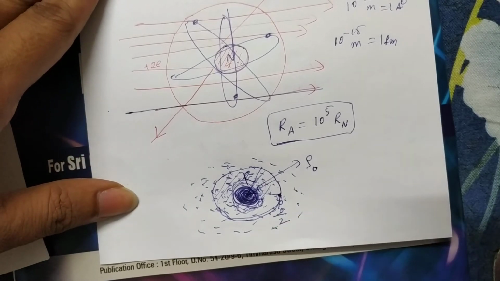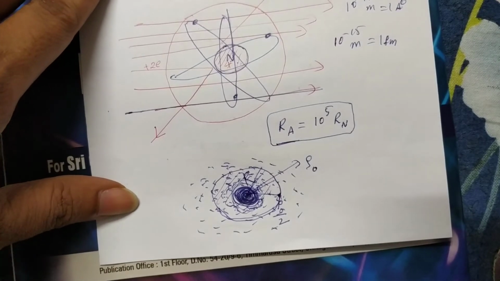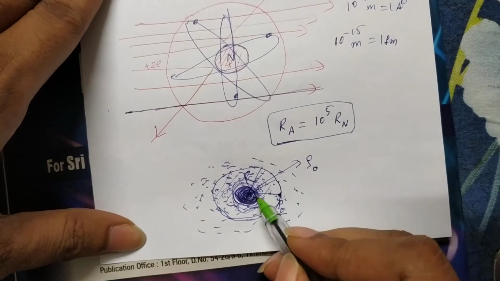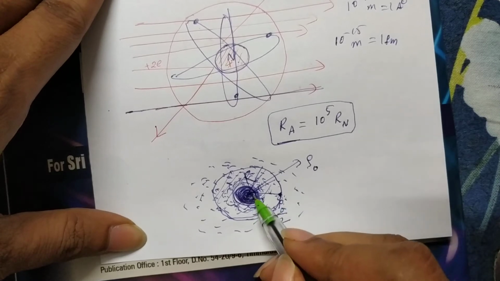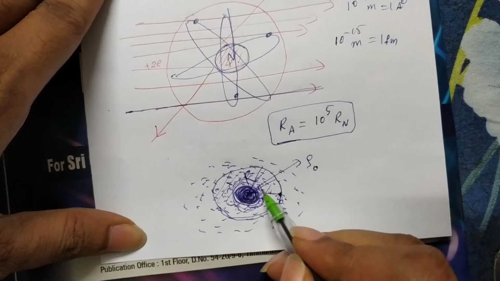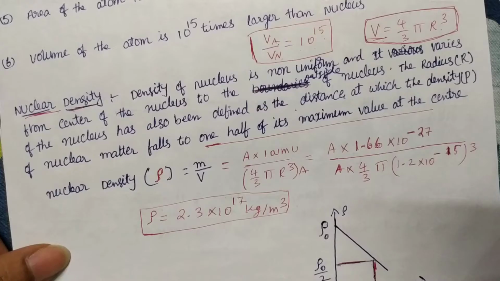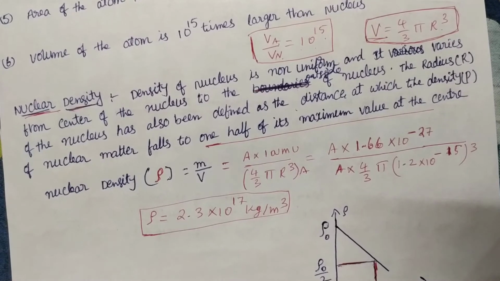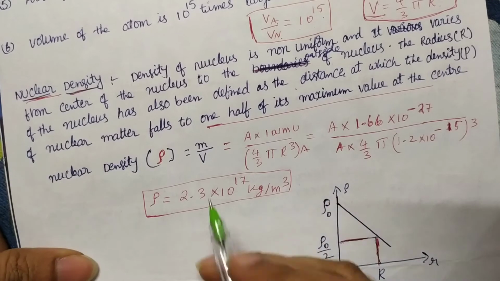There is no particular boundary for the nucleus, but for namesake they are assuming one: up to where the density of the nucleus falls to half of the density at the center, that distance from the center is what we call the radius of the nucleus.